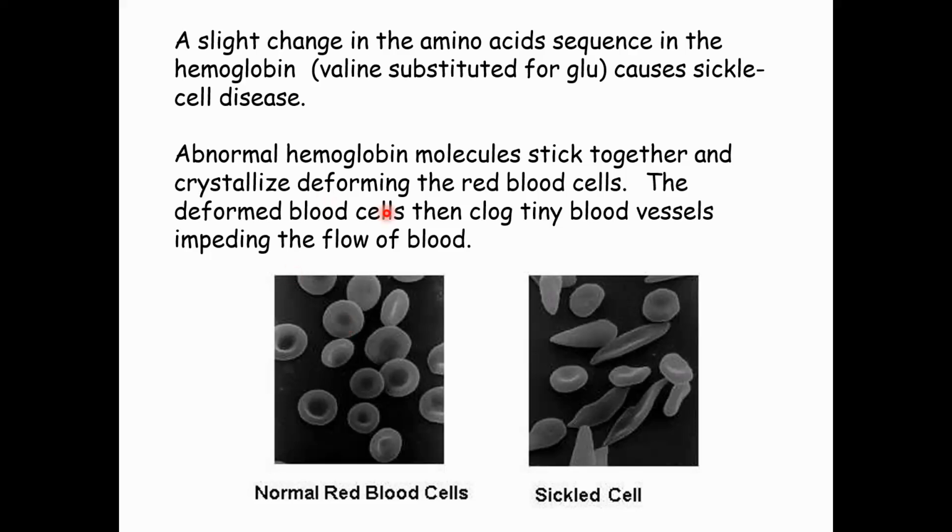Once one amino acid is changed in the hemoglobin, the protein loses its structure and its shape.